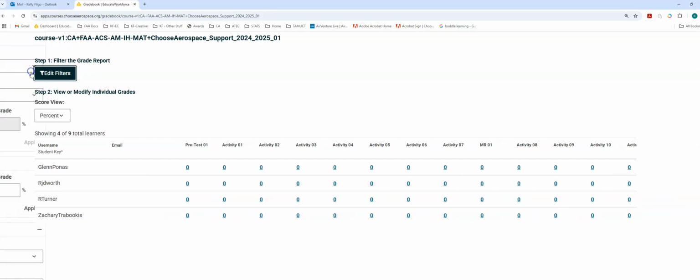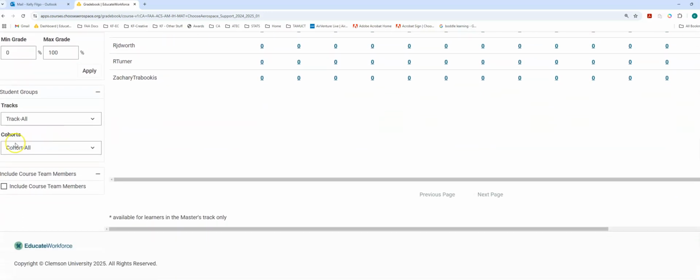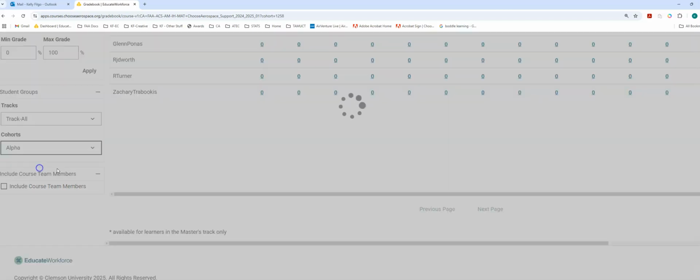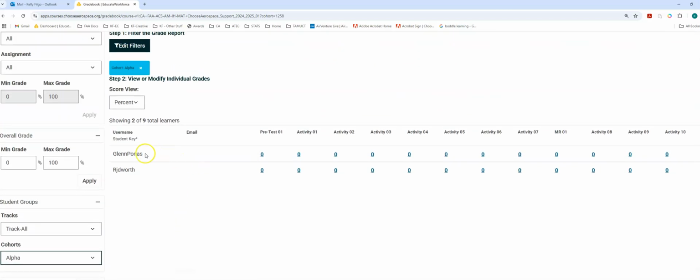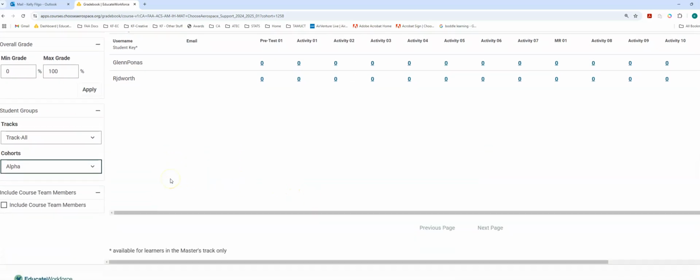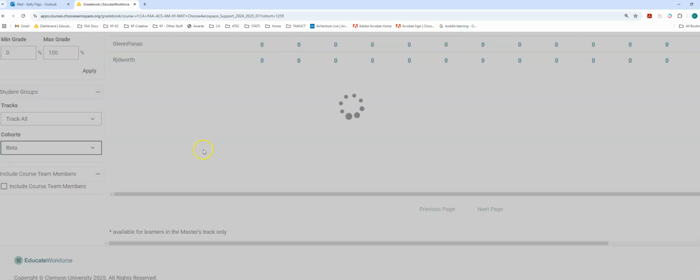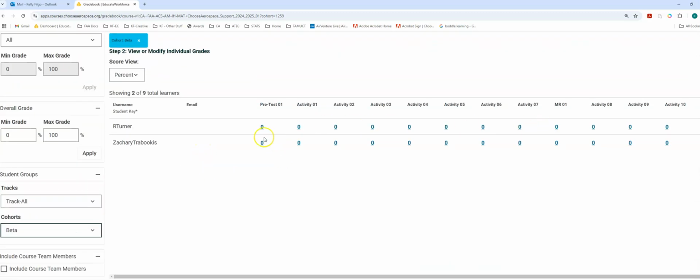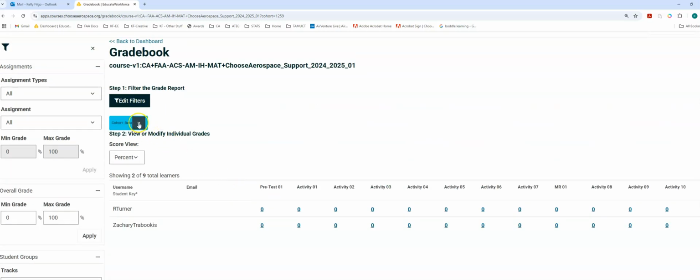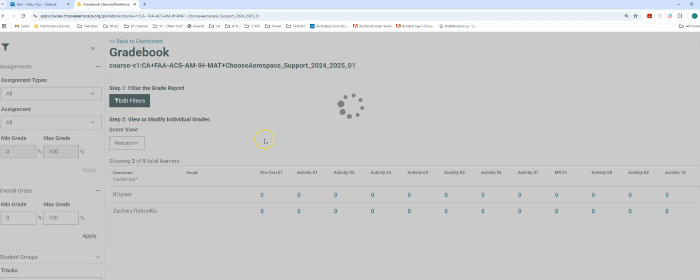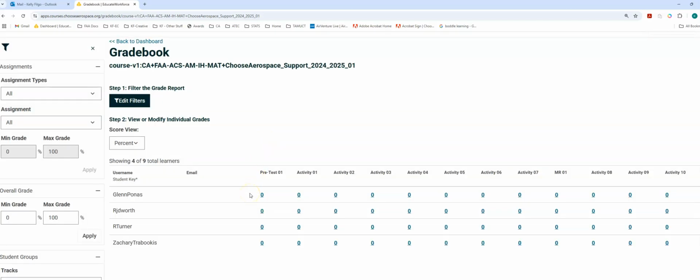So what we do is we come up to Edit Filters, we scroll down to Cohorts, and I can select Alpha. And there they are, just the people that I have in my alpha cohort, or my morning cohort, or cohort number 1, section number 1, however you want to divide them up. And then go to beta, and I can see all the people in this one, and that's great because that's really the purpose of this, so that you can minimize the number of people in this gradebook when you're going through and reviewing. And then, of course, if I wanted to go back, I can just click off that filter, and it goes back to the whole course.